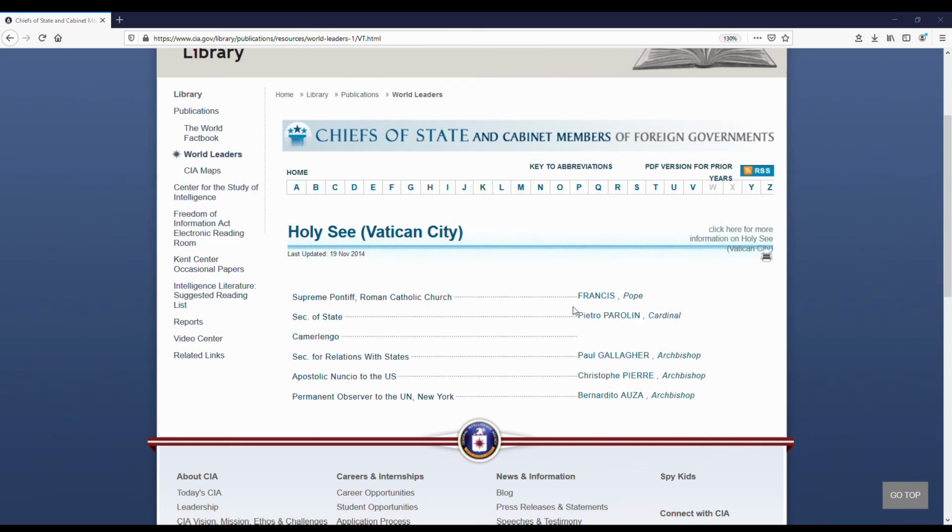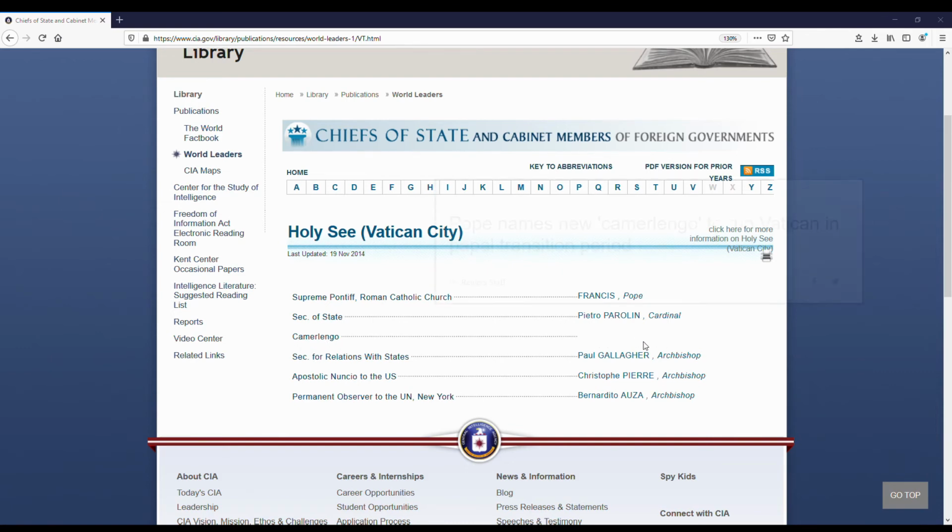Here we see Pope Francis, the Supreme Pontiff of the Roman Catholic Church, the Holy See's Secretary of State, Cardinal Pietro Parolin, and we see here the position of Camerlengo, which is left blank.